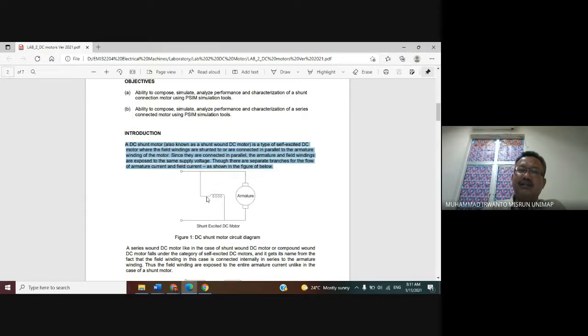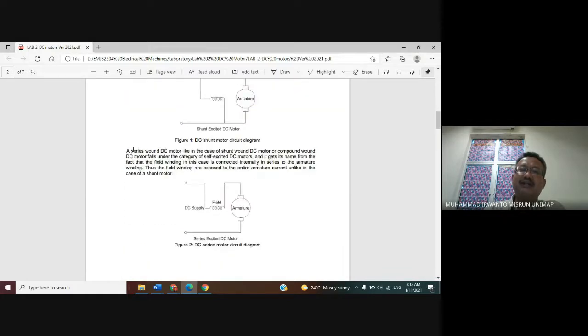So look at here. It is the field winding and the armature current in here. We can see here that the field winding and the armature are connected together in parallel.